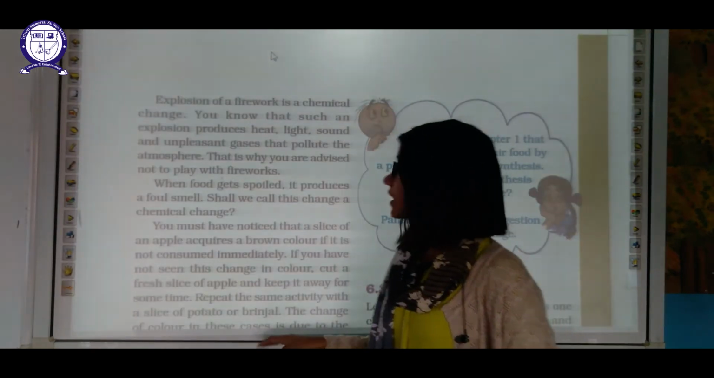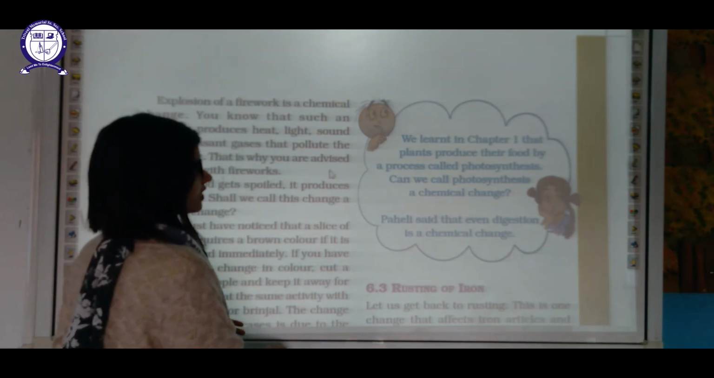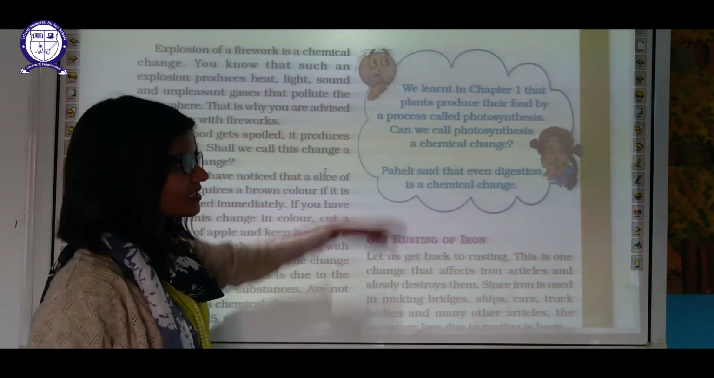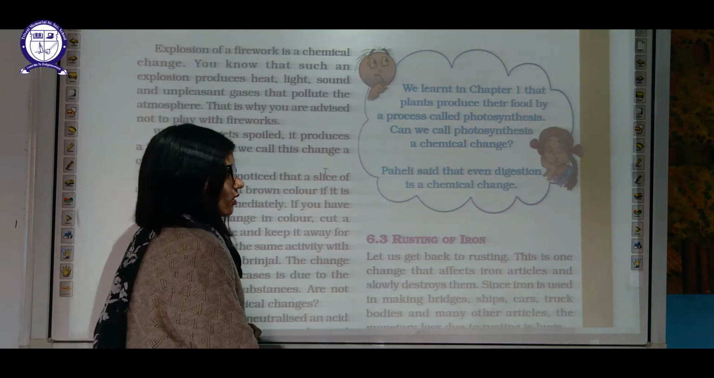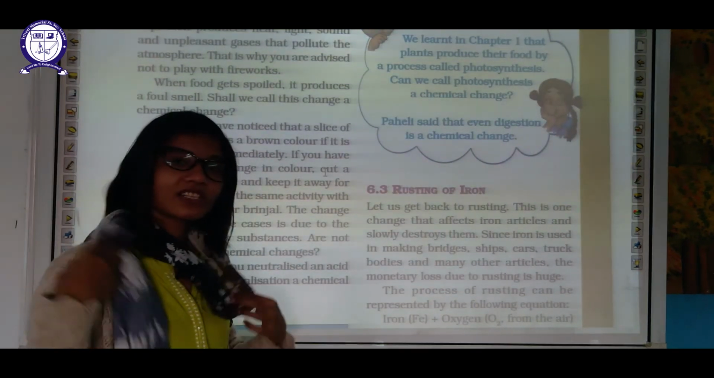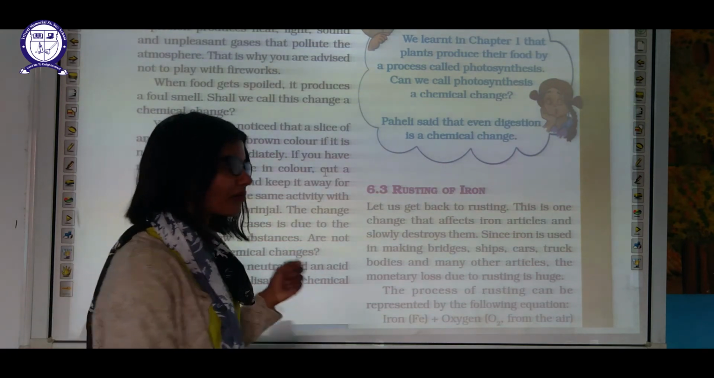Now the next part of this chapter. Photosynthesis is also a chemical change because a new substance is forming. Digestion is also a chemical change because a new substance is forming. All these changes are examples of a chemical change.